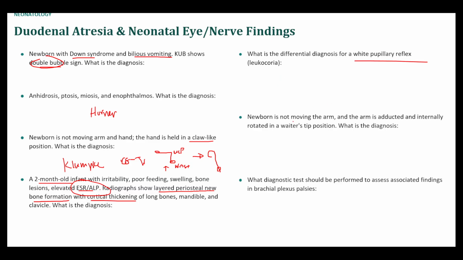Newborn is not moving the arm. The arm is adducted and internally rotated in waiter's tip position. So that is like this position. So if their head is here, their arm is sort of like that behind them. I don't know. Anyway, so this is Erb's palsy.